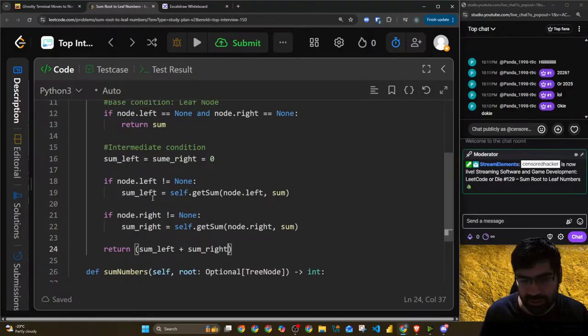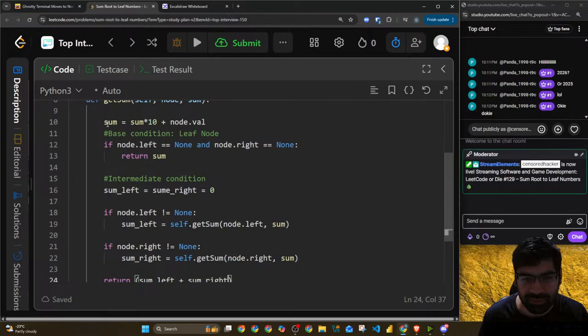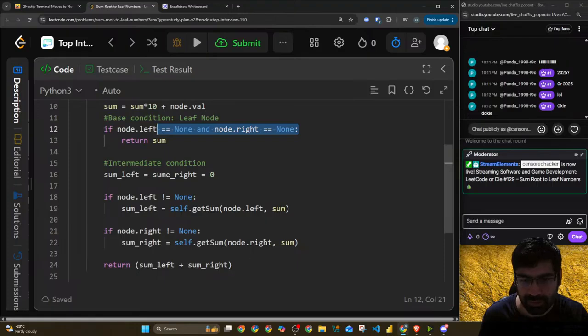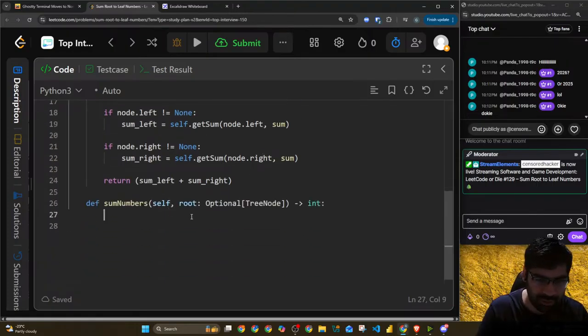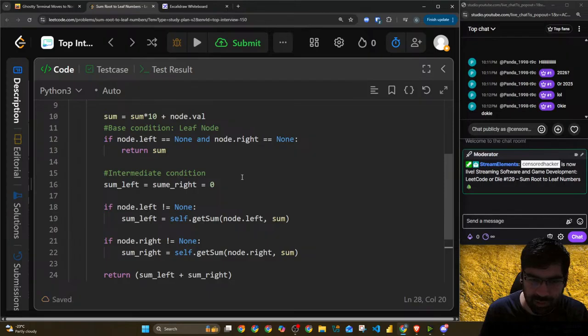Why sum left plus right and not the sum itself? If there were no children, then it will return. If there was something, then it will go to the leaf node. So this should do the job. And our condition will be self dot, here we'll just return, and we want to set up the default value of sum then.